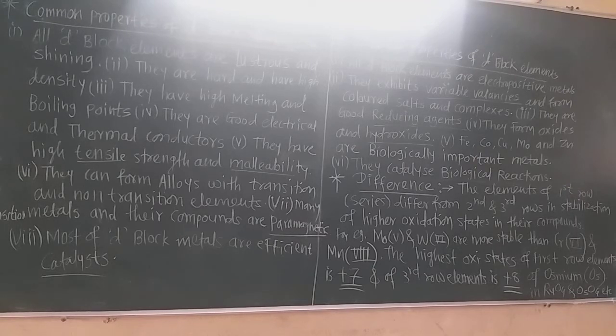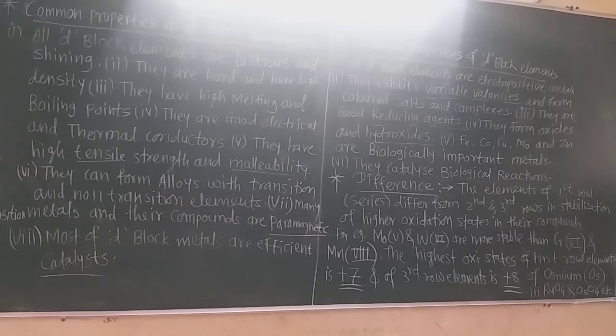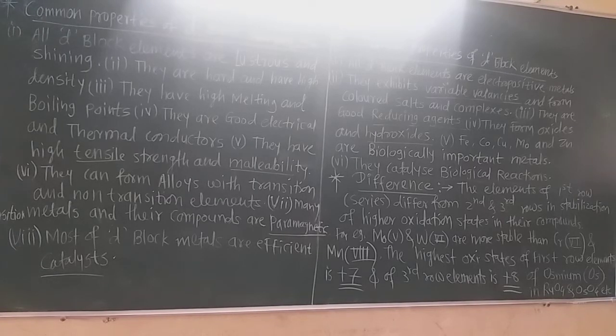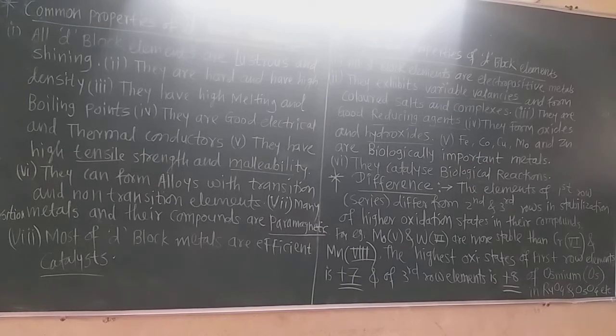Now these d block elements are hard and have high density, as they have large molecular weight. They are denser metals. You know that gold is a dense metal, and tungsten, copper, iron, cobalt, all these transition metals have high density.